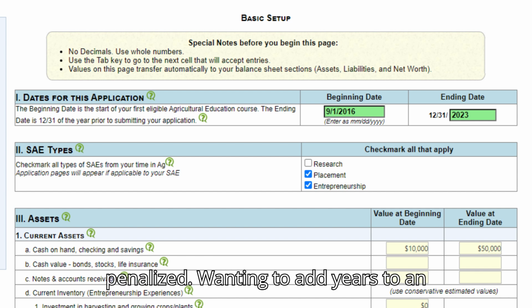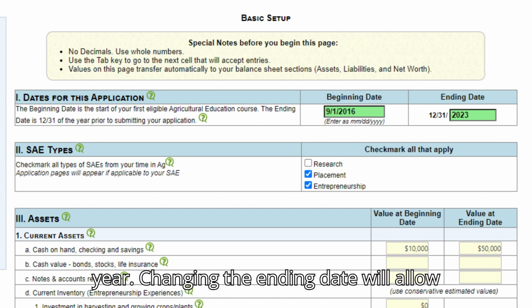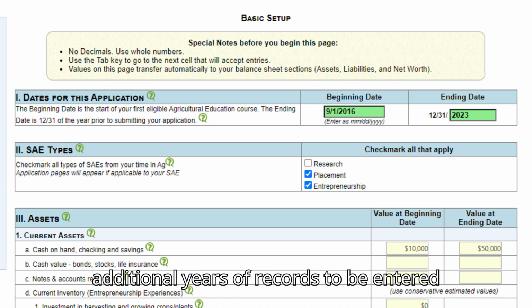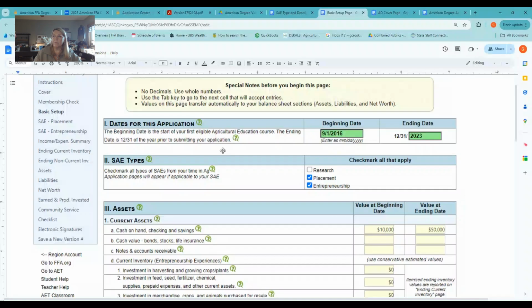Wanting to add years to an application already started in a prior year? Changing the ending date will allow additional years of records to be entered into the application.